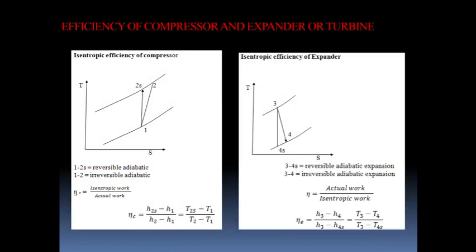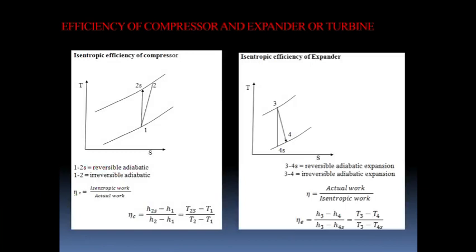Okay, so this is the efficiency of the compressor. And a trick to remember: there are two lines, 1 to 2s and 1 to 2. It is always the small line divided by the big line, because it is an efficiency, so it should be less than 100%. The actual line is always bigger in the efficiency of the compressor. Okay.